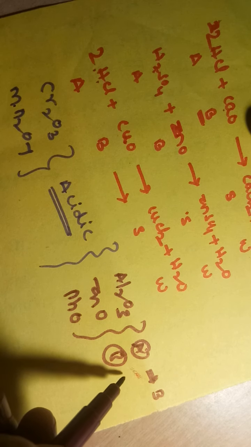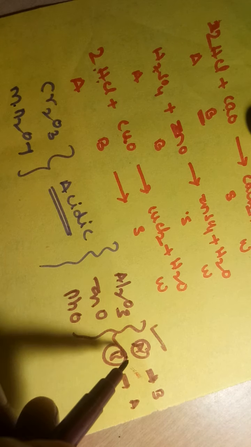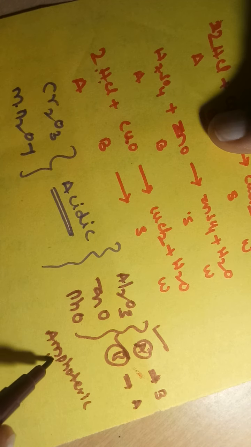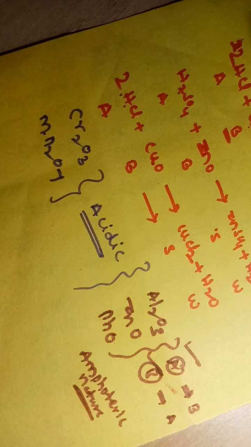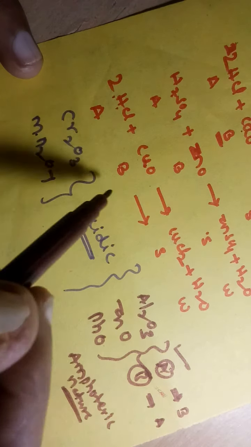When they react with bases, they behave as acidic in nature, such that they show acidic nature and basic nature. Hence they are called amphoteric in nature. Along with that, other metal oxides are basic in nature.